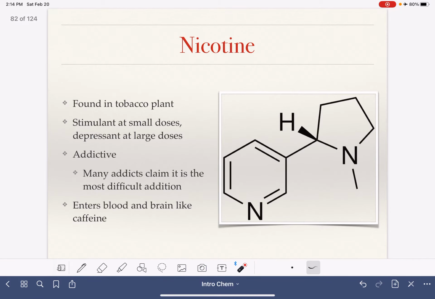Nicotine also meets the criteria of being an alkaloid. It is an amine. It is produced in the tobacco plant, and it is a stimulant. It could be a depressant depending on how much you consume. So it does cause a physiological response.